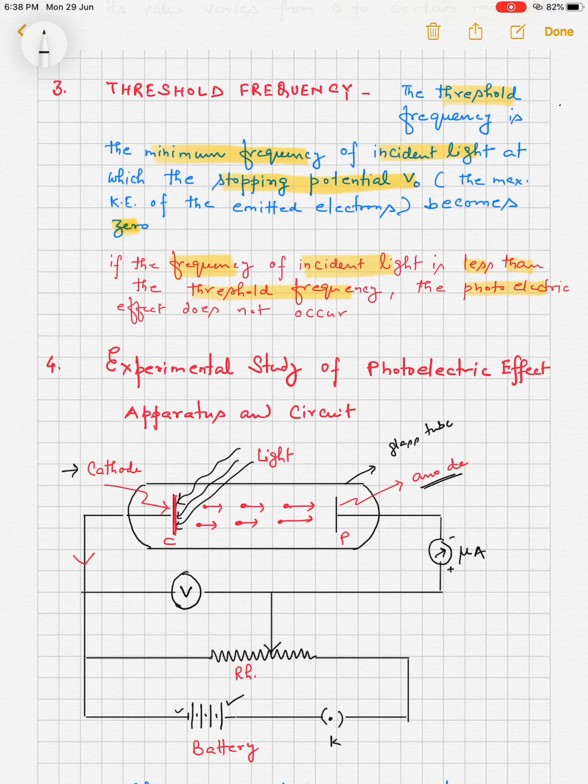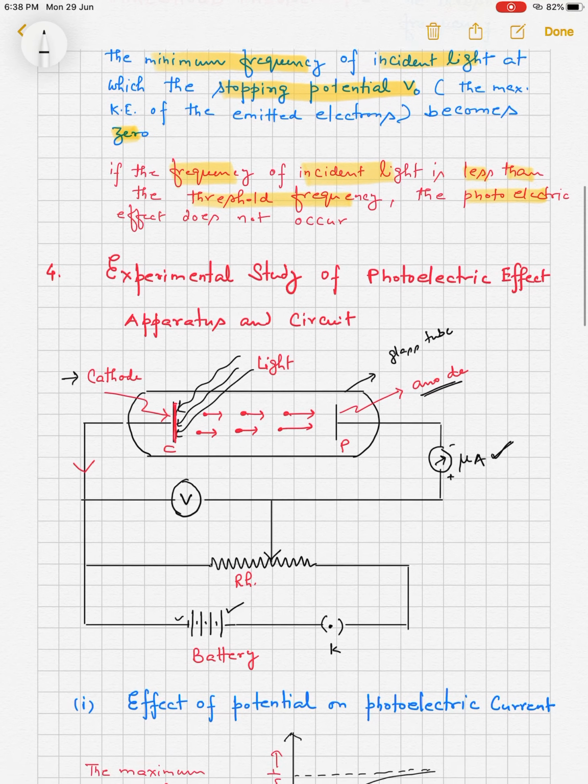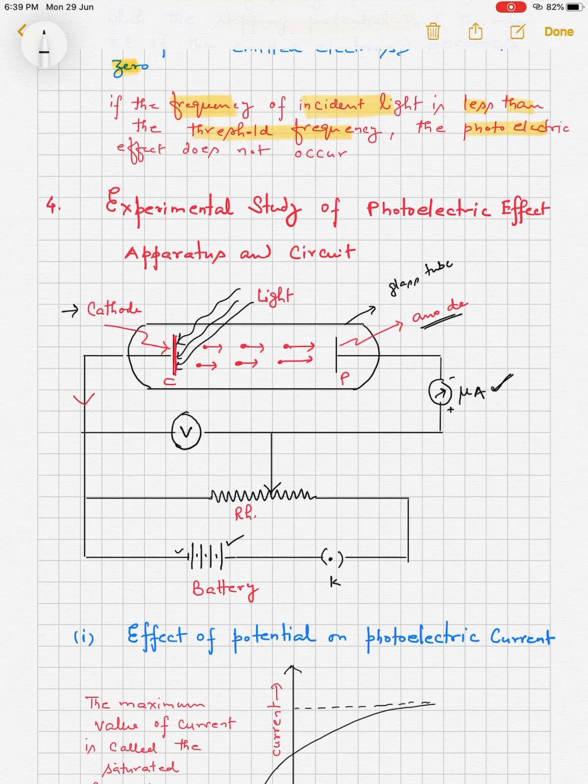A microammeter is connected in series and a voltmeter is connected in parallel to measure current and potential difference with the help of rheostat and key. As P is at the positive potential, electrons are attracted toward the plate P and the circuit is completed and there is a current in the circuit. That current is measured with the help of this microammeter. Now certain graphs are drawn on the basis of this experiment. The first one is effect of potential on photoelectric current.